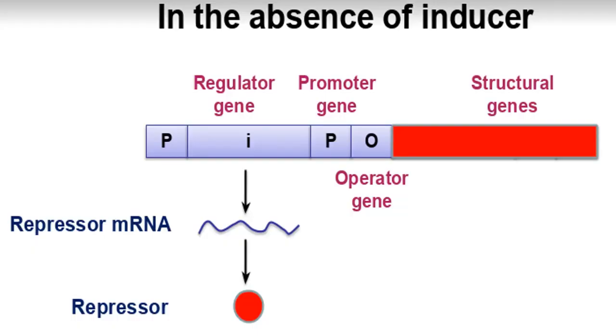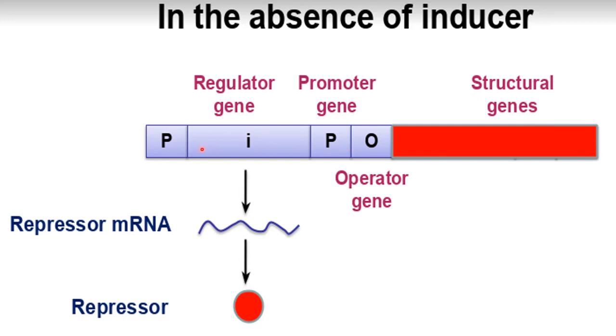Now see here how this lac operon is regulated. So in absence of inducer, what is the inducer here? Lactose. So what happens in absence of inducer? If there is no lactose in the surrounding, then you know there is no requirement of the enzyme beta galactosidase or any other enzyme like the trans-acetylase or permease. Okay, so you can say there is no requirement of structural genes to express themselves, right?